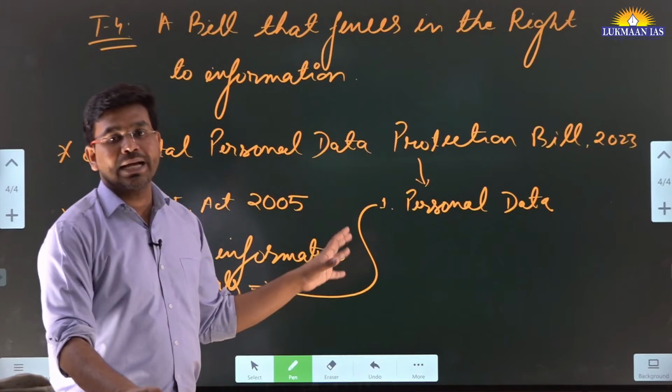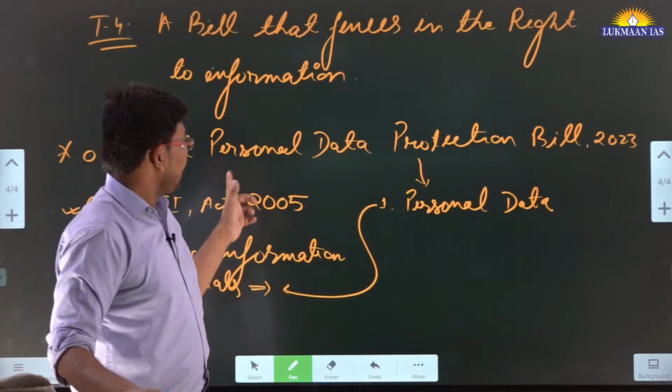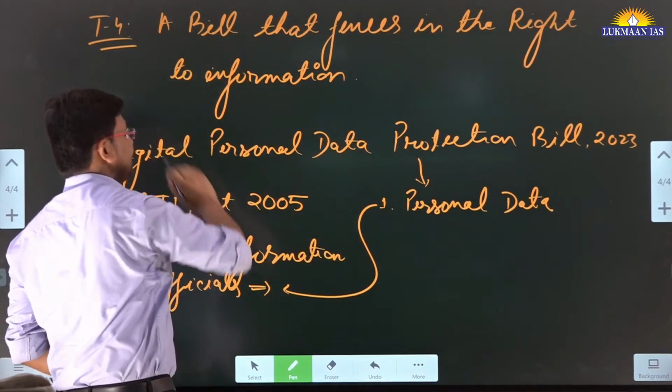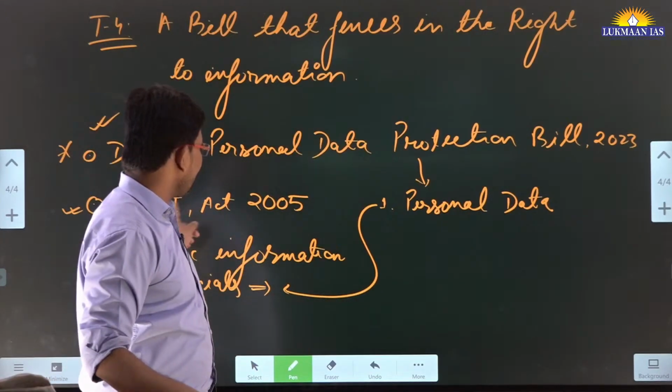The author in this article wants to highlight that if this is implemented as it is, it is going to hamper the Right to Information Act.